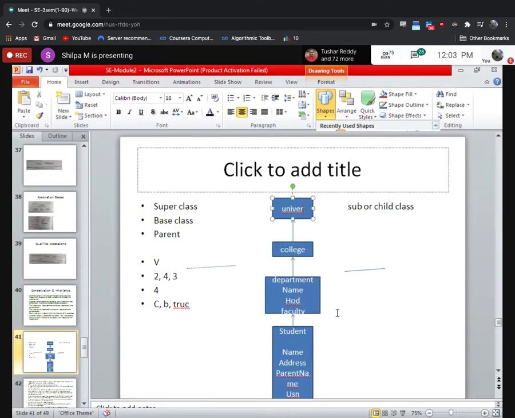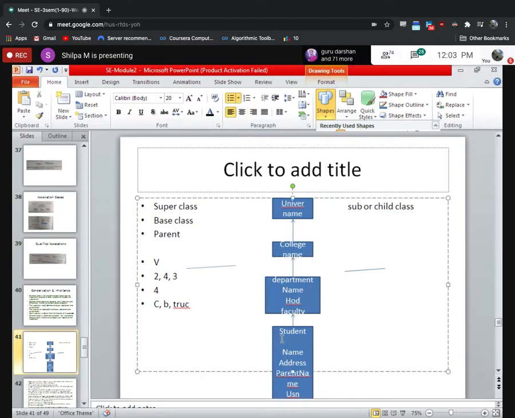See, ma'am, what are the uses? The university has a name, okay? Fine. College has a name, let's say. Okay. And this has so many properties. This student here, this we call multiple levels, multi-level inheritance.